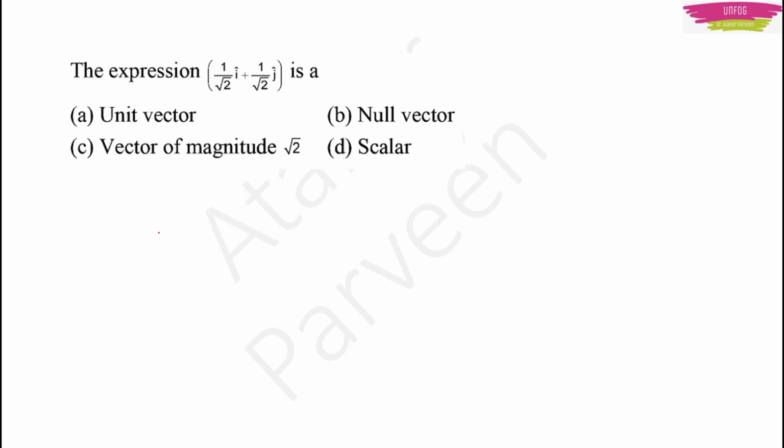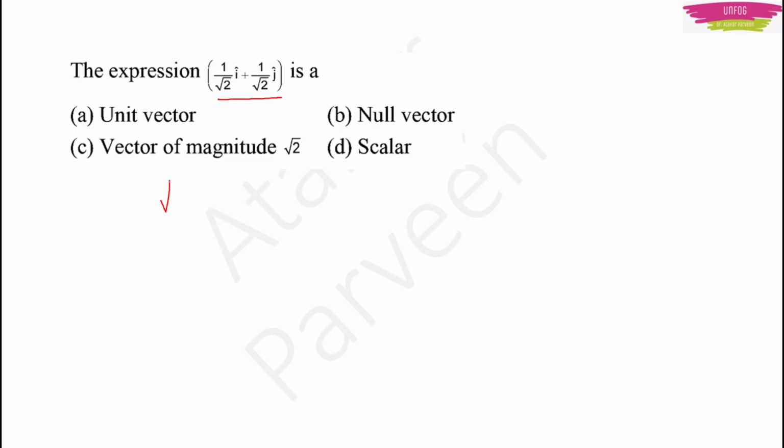For example, if you have a question like this. This question was asked in a previous year NEET examination. The question is, the expression 1 upon root 2 into i plus 1 upon root 2 into j is a, and the options are unit vector, null vector, vector of magnitude root 2 or scalar. See here, first you find the magnitude. How do you find the magnitude? Just now I told you, you have to find the magnitude by writing the square root over the values of the vectors i and j. You are not going to include the vectors i and j.